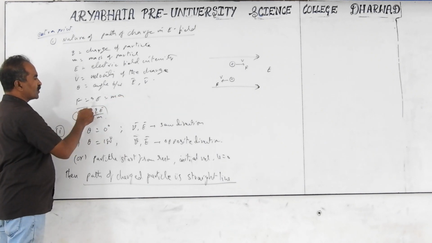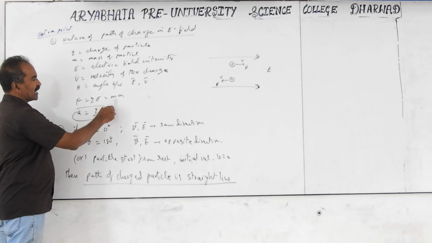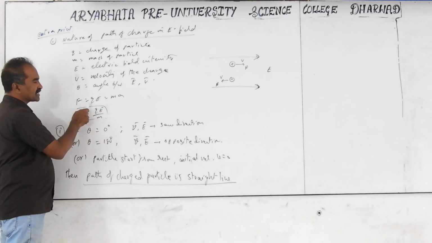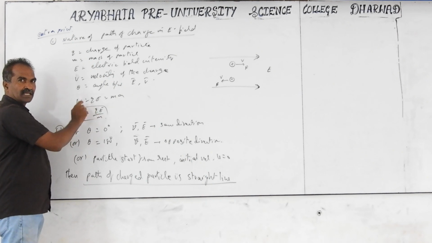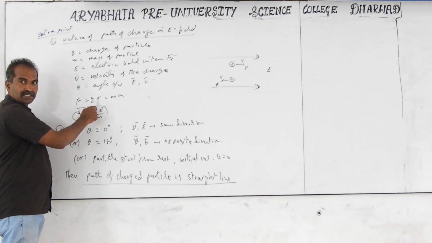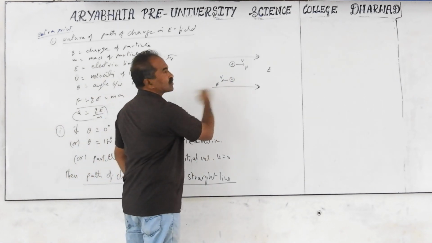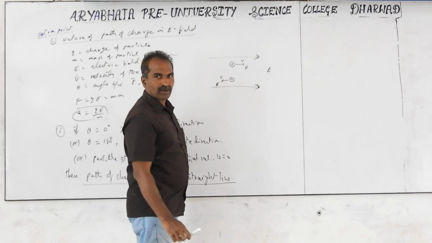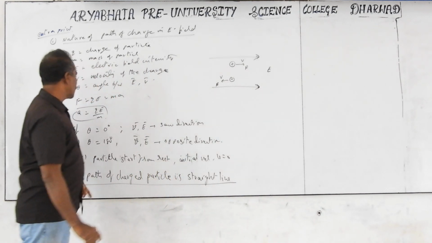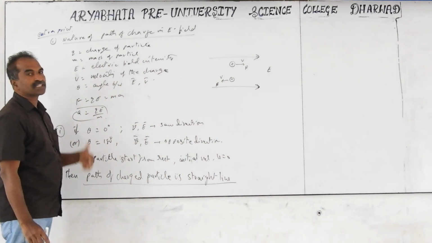Then the force is F equal to qE, the force on the charge, and also from the second law, F equal to ma. This q can be plus or minus. Plus means F and E are in the same direction. Minus means F and E are in opposite directions. So a positive charge experiences force in the direction of the electric field. A negative charge experiences force opposite to the electric field. Acceleration is also in the same direction as the force. And if a particle starts from rest, the initial velocity is 0.